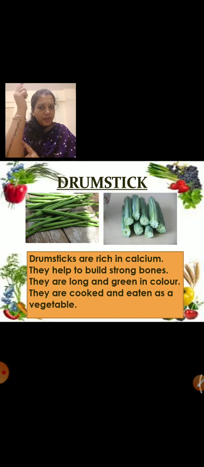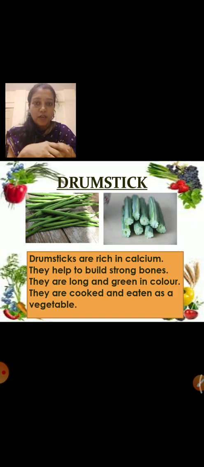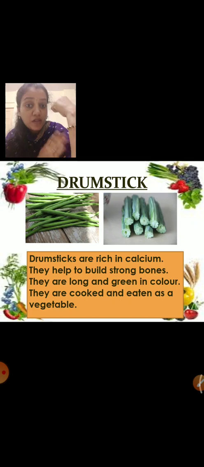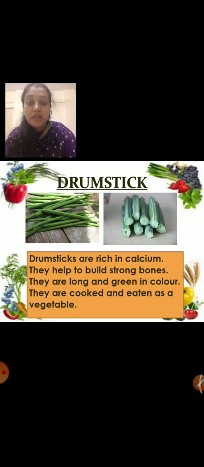It is very big. It is big like this in size, okay? So, drumsticks are rich in calcium. You know calcium? If you drink milk, you get calcium in your body. Right? And how does this calcium help you? This makes your bones strong. So drumstick makes your bones strong. They help to build strong bones. They are long and green in color. They are cooked and eaten as a vegetable. Okay, this can be cooked and eaten. We cannot eat it raw.